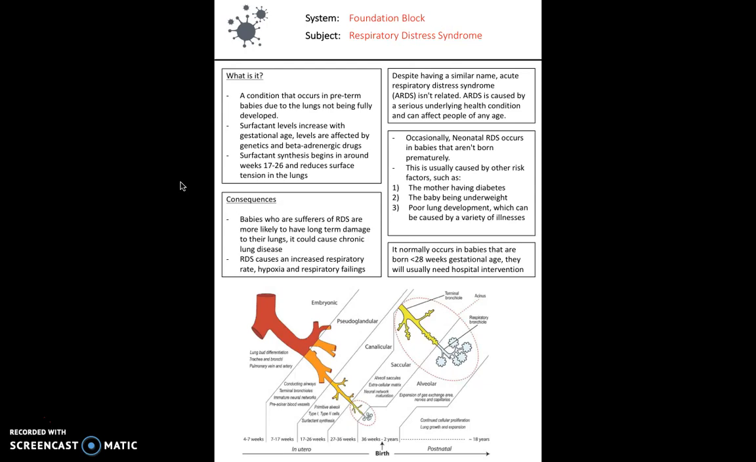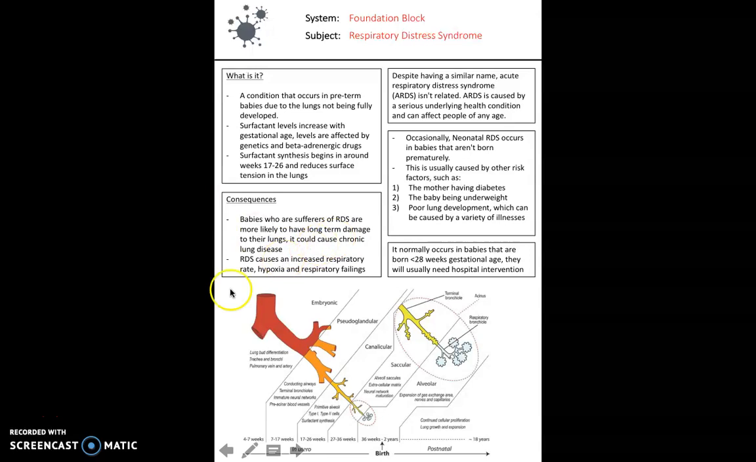So really, this syndrome, respiratory distress syndrome, is caused by the surfactant levels not being sufficient when the baby's born. Surfactant levels are affected primarily by gestational age, but they can also be affected by genetics and beta-adrenergic drugs. Surfactant synthesis begins in around weeks 17 to 26, and the whole aim of surfactant is to reduce the surface tension in the lungs. So it really does have its consequences if the baby is born when it is not at a sufficient level.